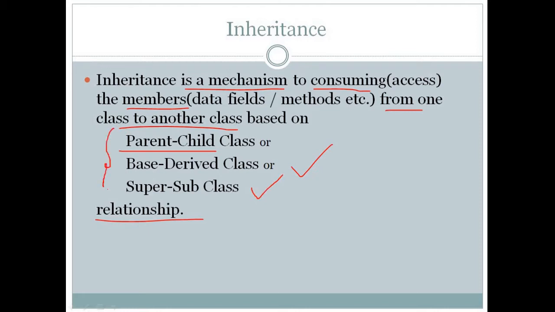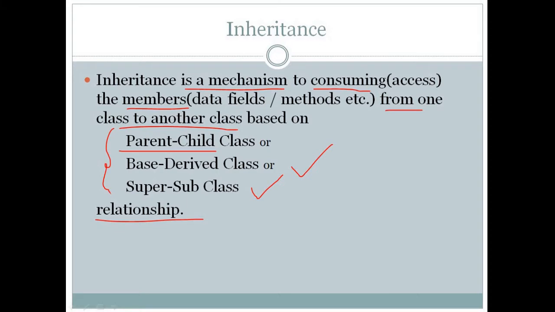These three terms you can use. I am using parent class and child class here. So inheritance is a mechanism to consume or access the members, be it data fields or methods, from one class to another class based on the parent and child class relationship.